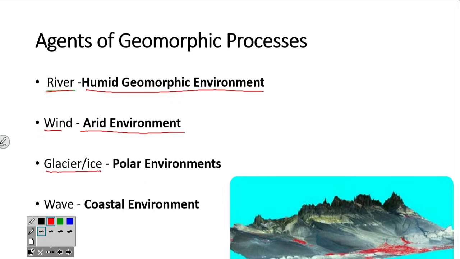Then glacier or ice, which will be there in polar environment, like the South Pole and North Pole of Earth. Then waves, like sea waves, in the coastal environment. So, these are the agents of geomorphic process by which land is changing, or you can say the earth is modifying or altering.